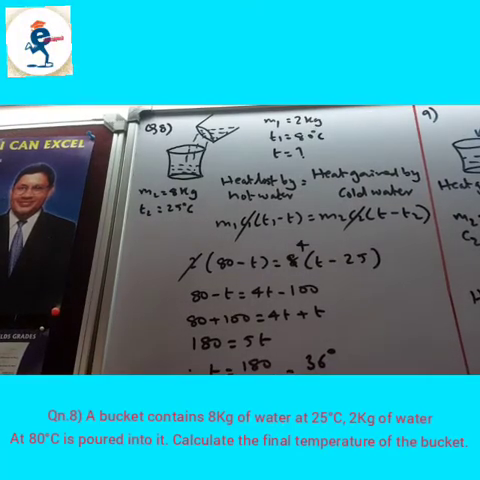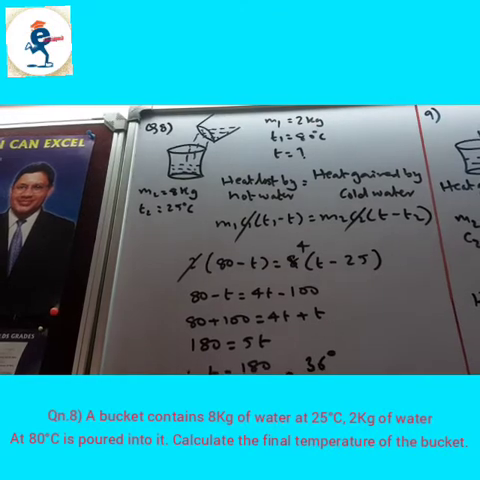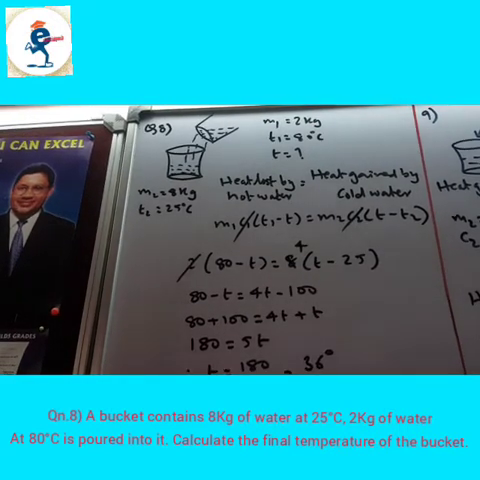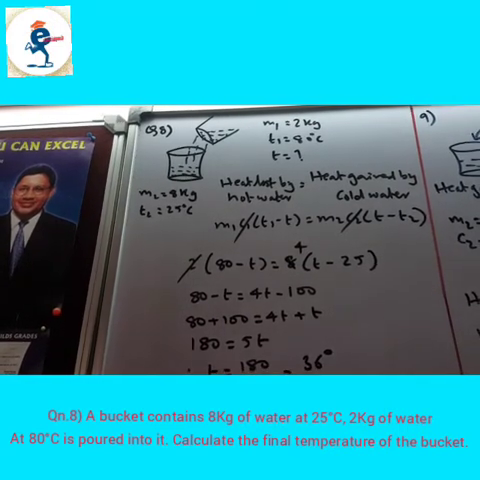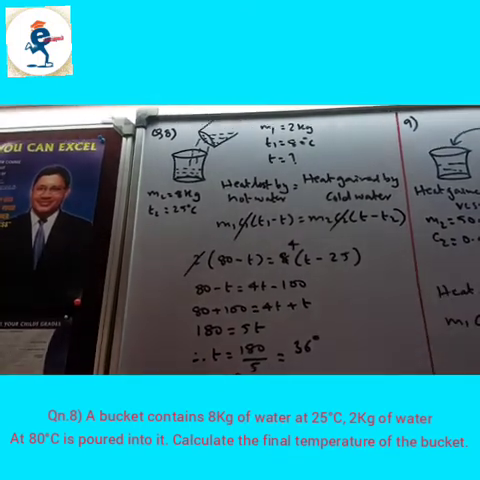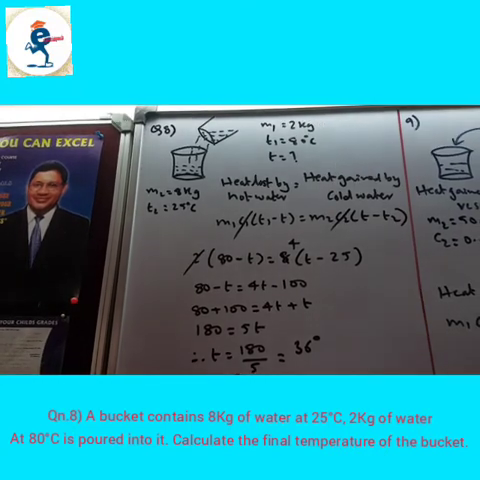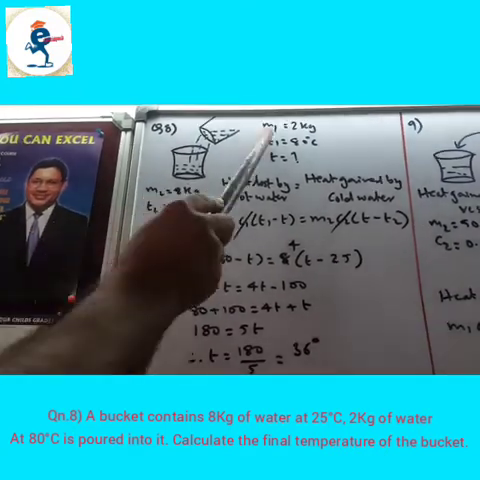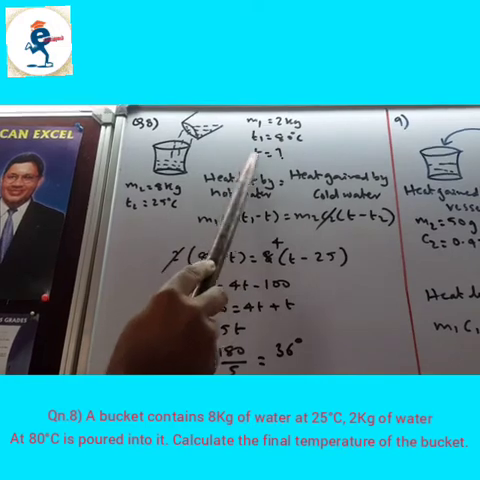Now we start with the 8th sum. A bucket contains 8 kg of water at 25 degrees Celsius. 2 kg of water at 80 degrees Celsius is poured into it. Neglecting the heat energy absorbed by the bucket, calculate the final temperature of the water. So M1 is 2 kg, T1 is 80 degrees, T you have to find out.